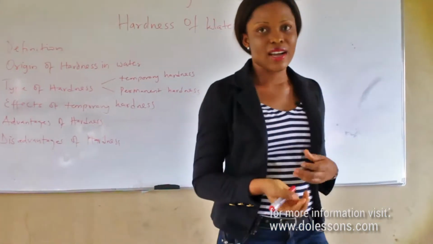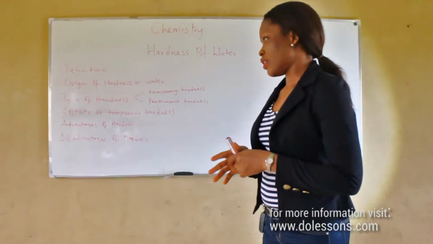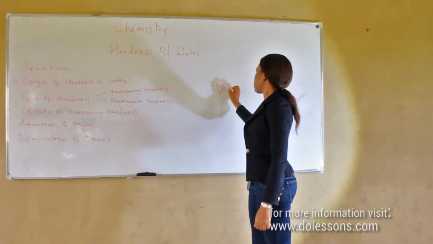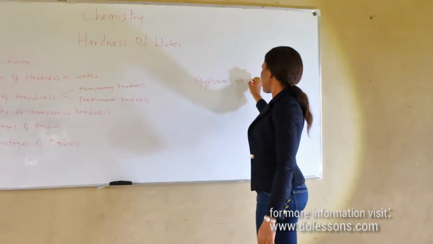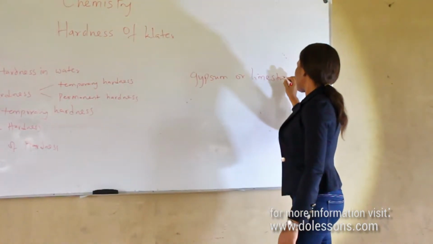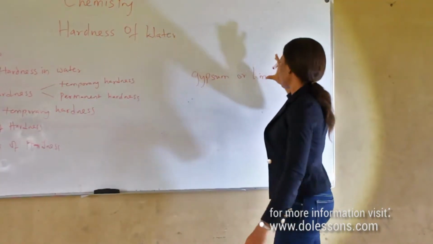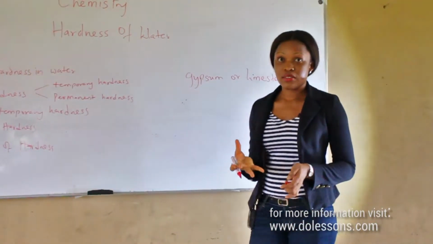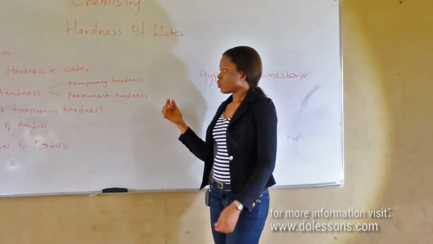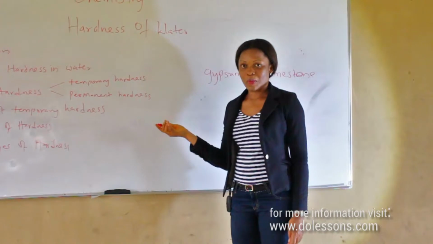Water becomes hard when it flows over a soil that contains gypsum or limestone. In that process, the gypsum or the limestone dissolves in the water, making the water hard.